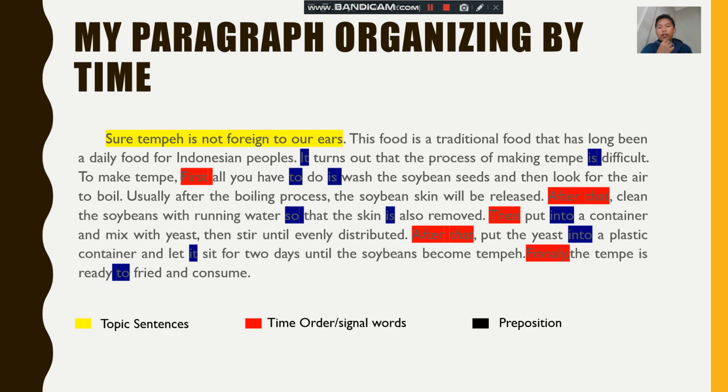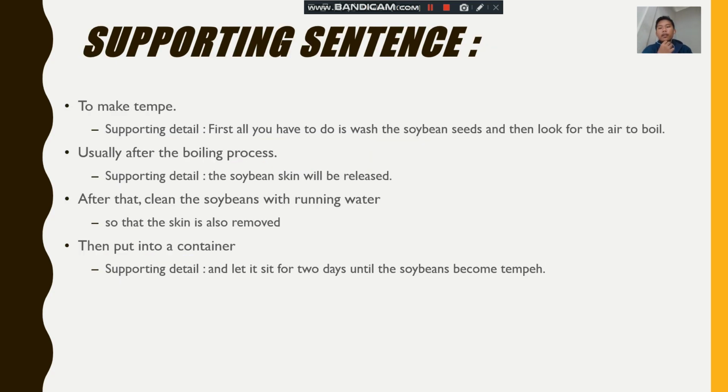So the yellow one, the topic sentence, is sure tempe is not foreign to our ears. The red one, the time order or signal words, is first, after that, then, and finally. And the blue one, the preposition, there are it, is, to, so, etc. So that's all for my paragraph organizing by time.